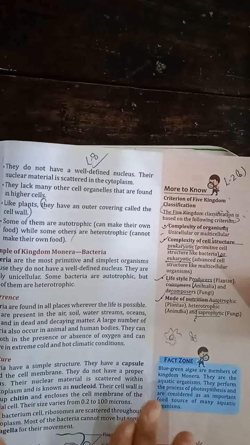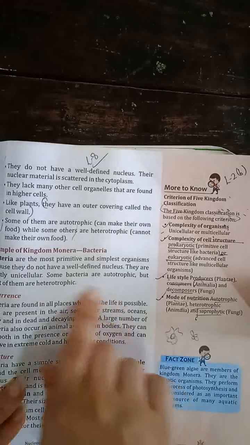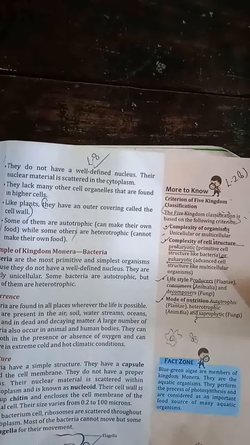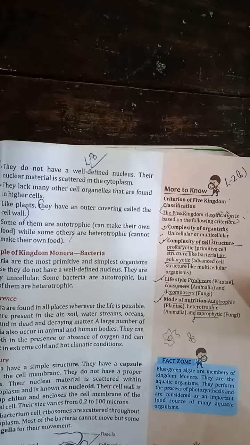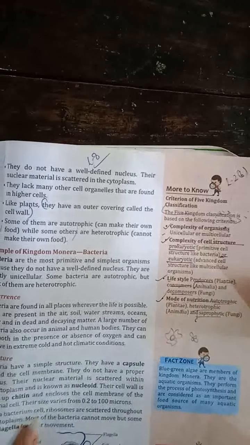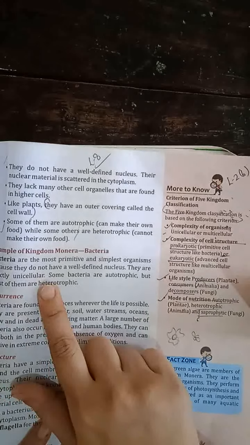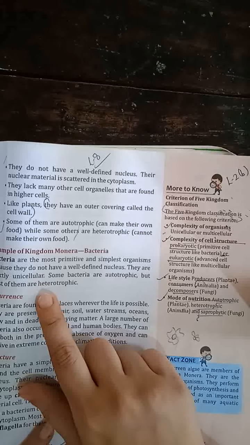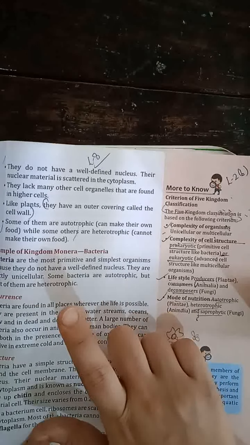So we will now study about bacteria: the occurrence, the structure, the nutrition, everything about the bacteria. Bacteria are the most primitive and simplest organisms on the earth because they do not have a well-defined nucleus, the characteristic of kingdom Monera. They are the simplest organisms and they are unicellular. Bacteria is strictly unicellular and it is prokaryotic. Some bacteria are autotrophic and some of them are heterotrophic.